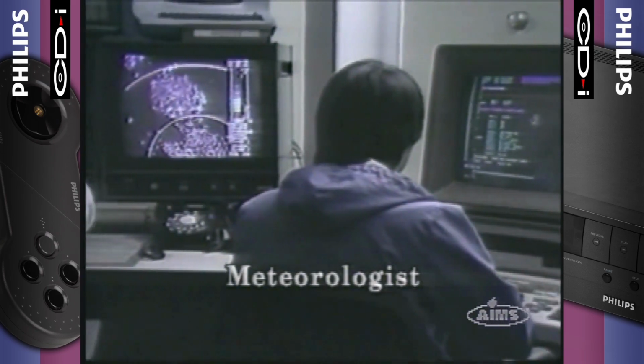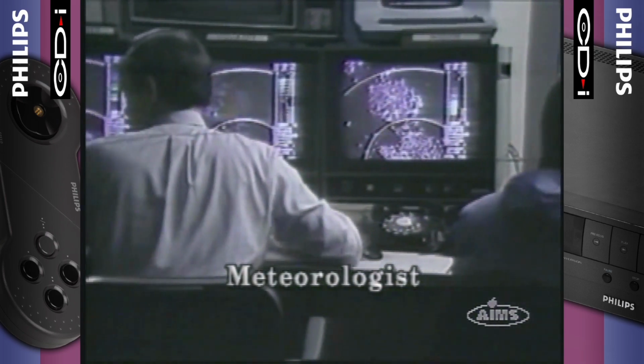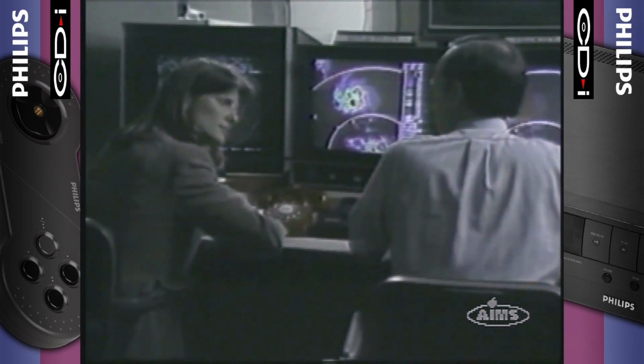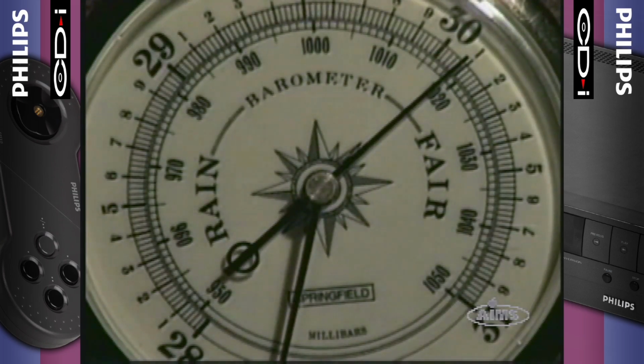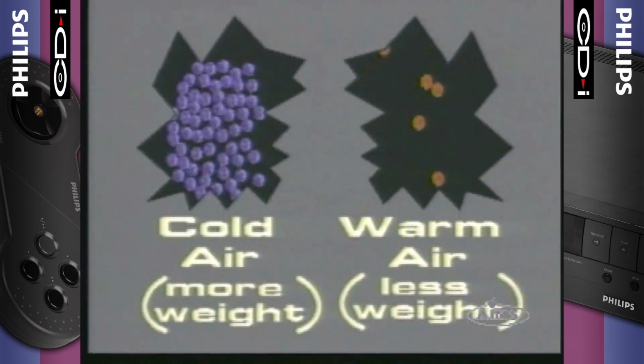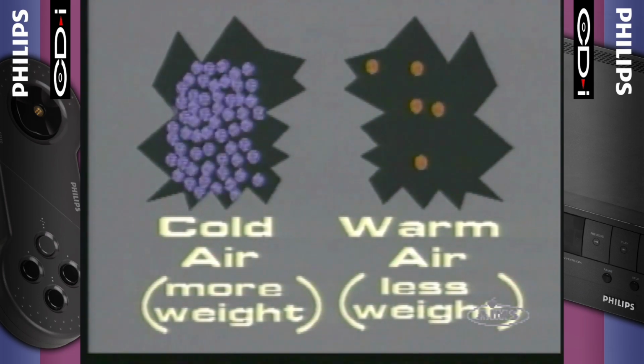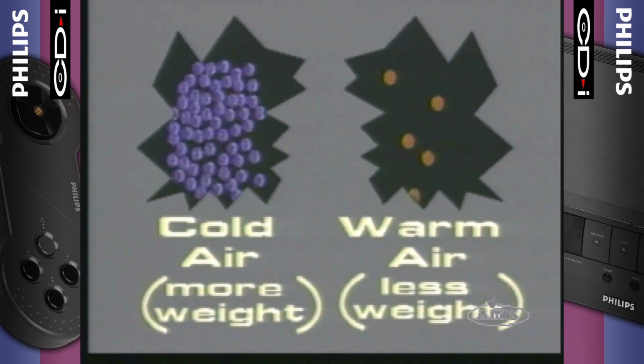Weather scientists, called meteorologists, weigh air with a barometer. Just as temperature is the measure of air's heat, barometric pressure is the measure of air's weight at a certain time and place. It's the force of gravity pulling air down. Air's weight can change. Air loses weight when it's warm and gains weight when it's cold. Heat causes the molecules of air to move around. Hotter temperature speeds up the movement. Cooling slows down the movement.